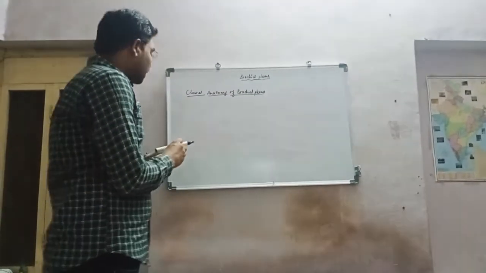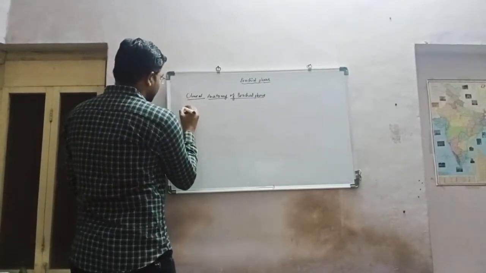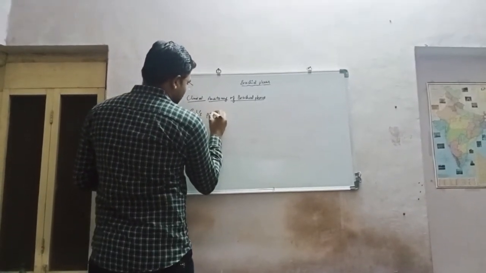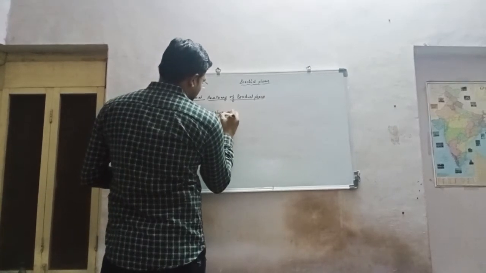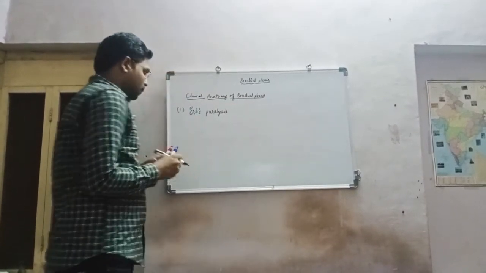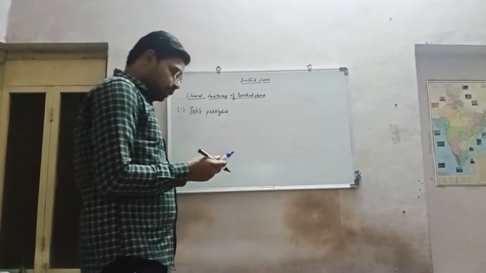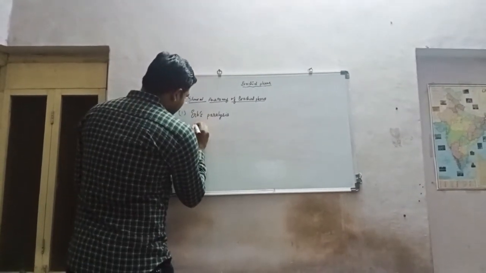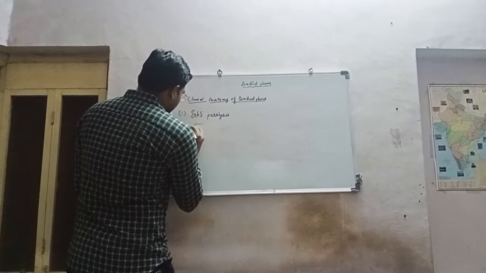What are some of the most important? First one is Erb's paralysis. What do we mean by Erb's paralysis? We have already discussed the roots of the brachial plexus.